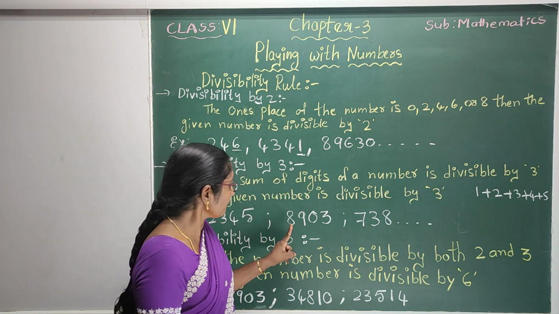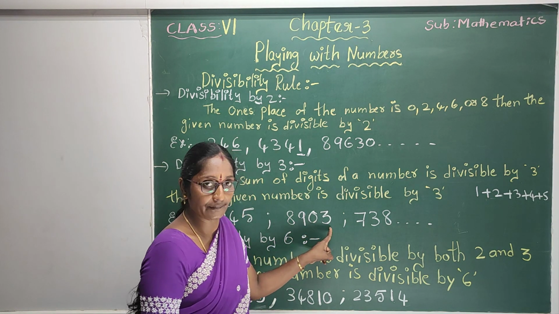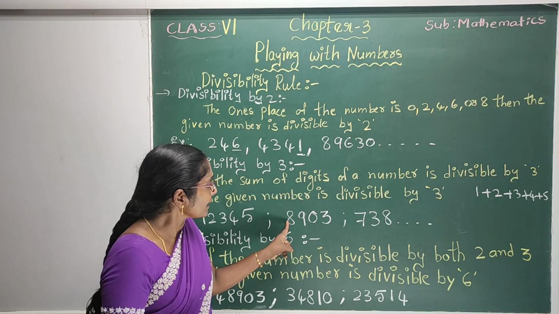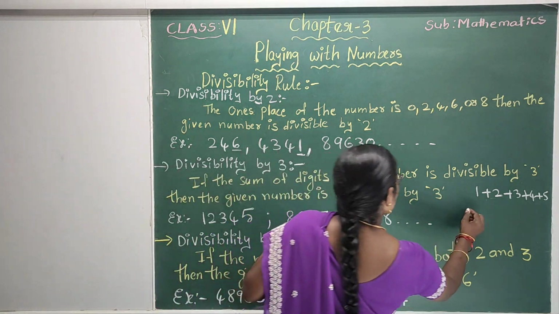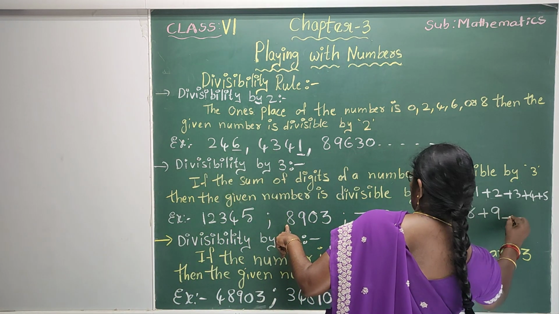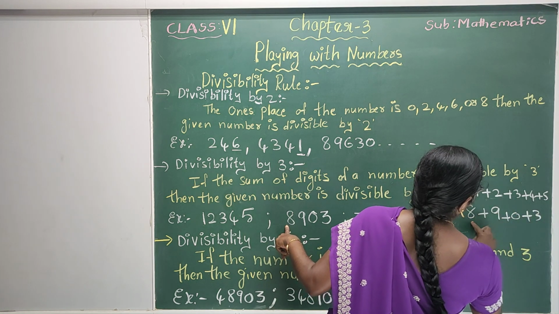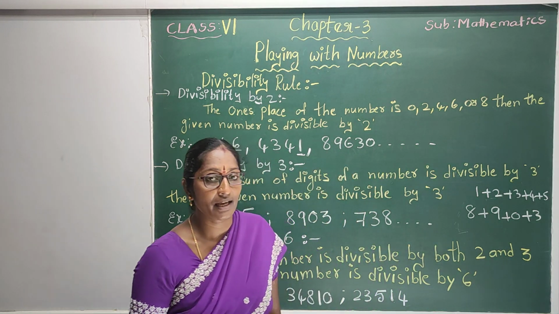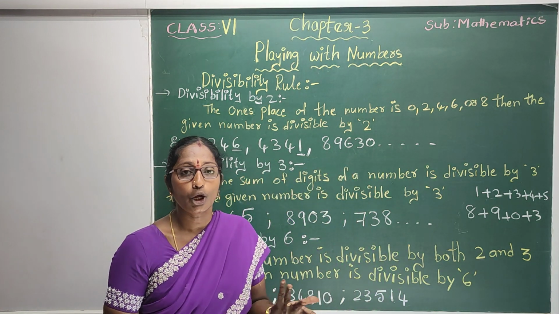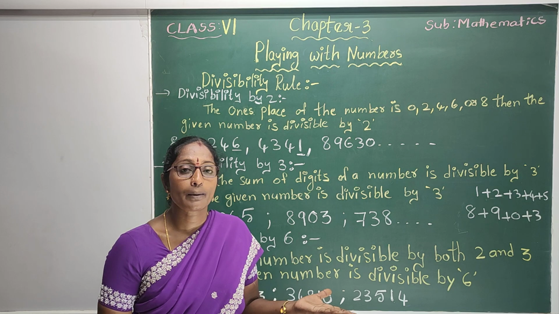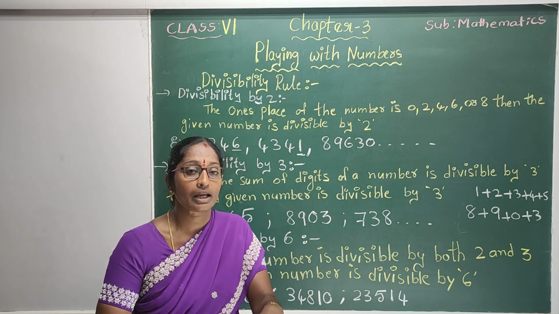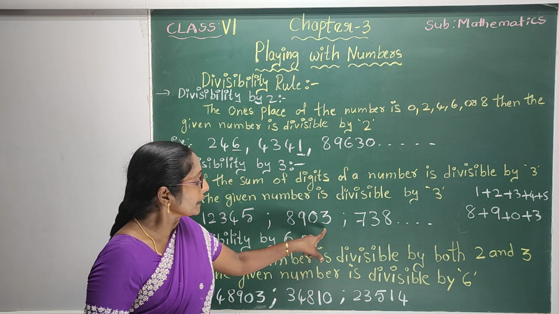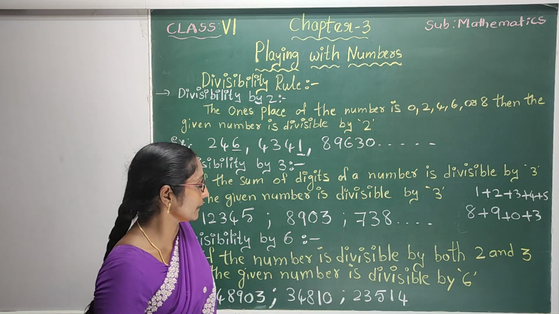One more example, 8,903. If we add the digits of this number, 8 plus 9 plus 0 plus 3. 8 plus 9 is 17. 17 plus 3 is 20. Is 20 divisible by 3? No. 20 is not divisible by 3. 20 is not a multiple of 3. So, 8,903 is not divisible by 3.